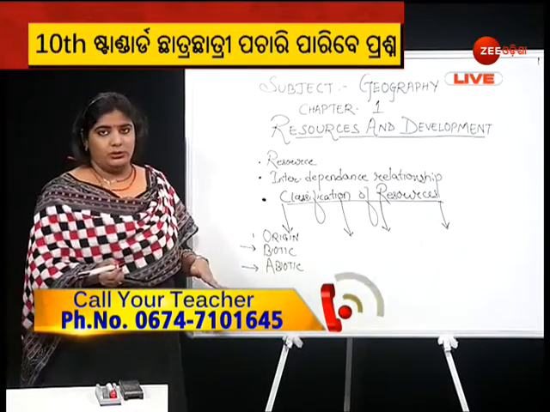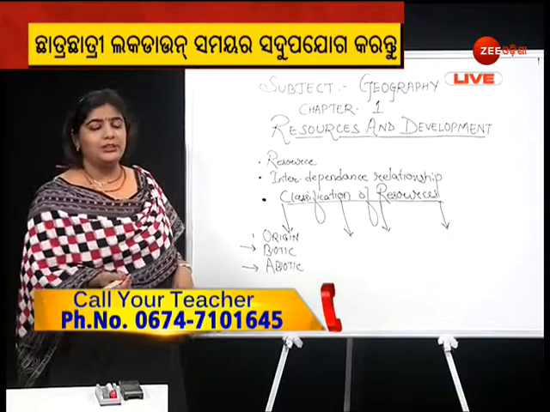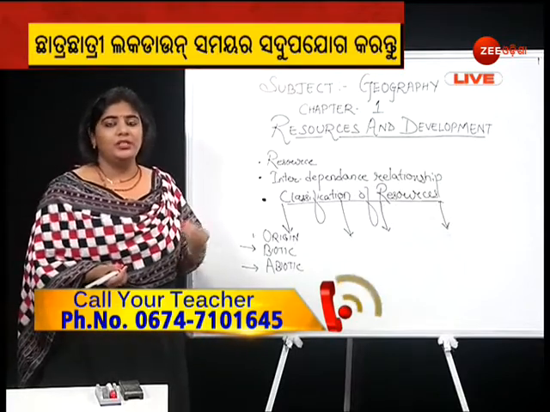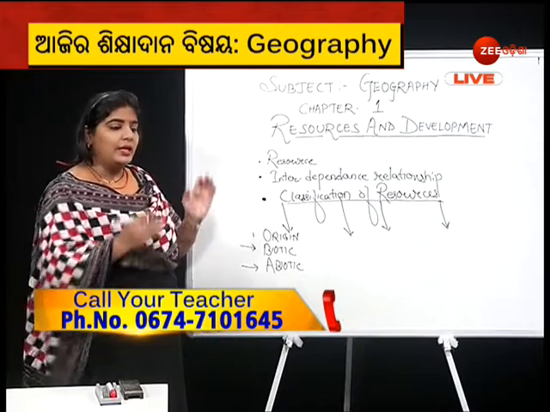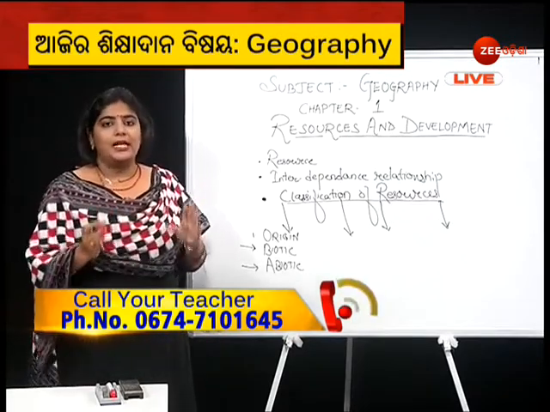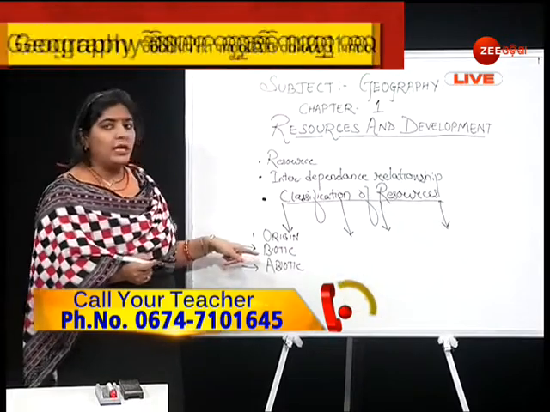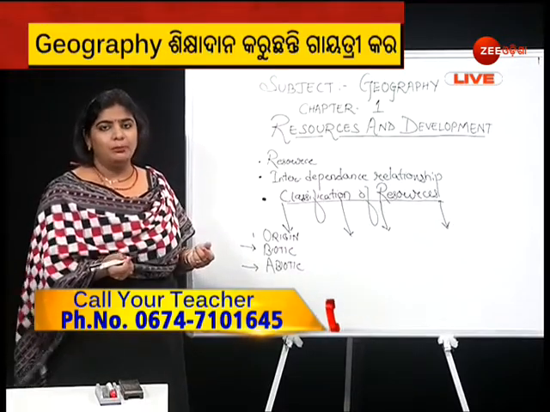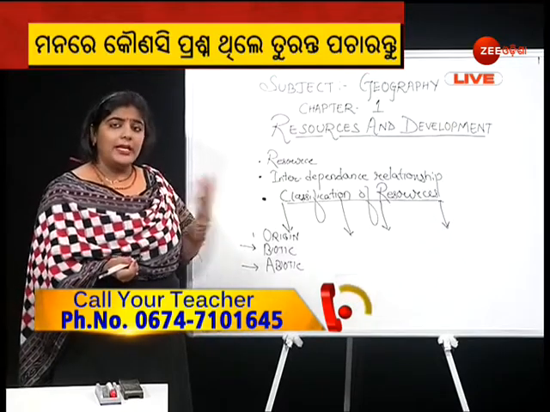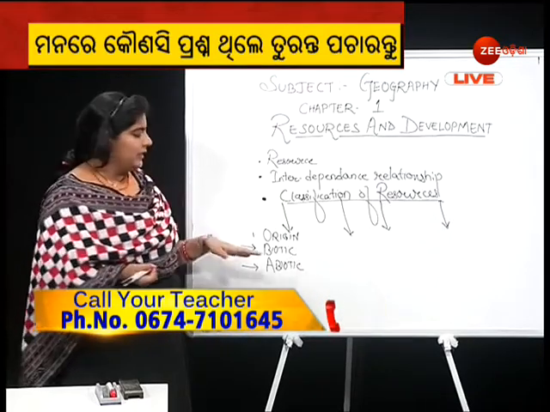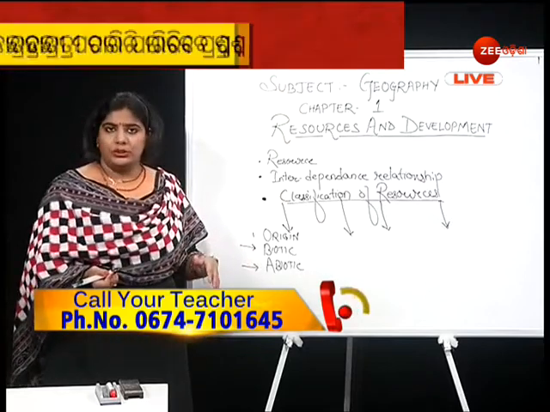See, biotic resources are all those resources that are considered to be living beings, living organisms. The resources that are considered as living, we consider as biotic resources. For example, animals, plants, fungi, anything living is considered under biotic resources.